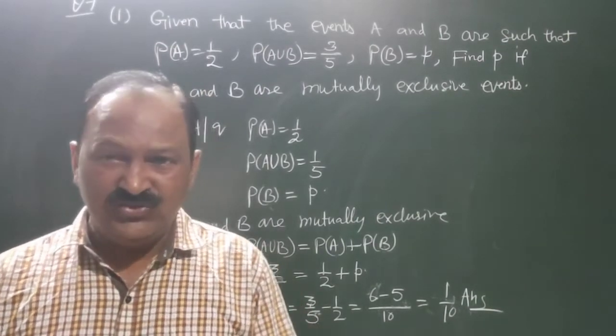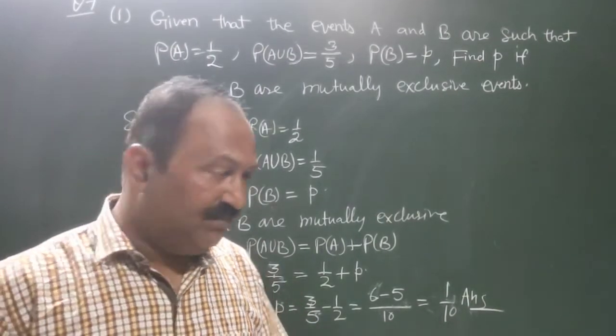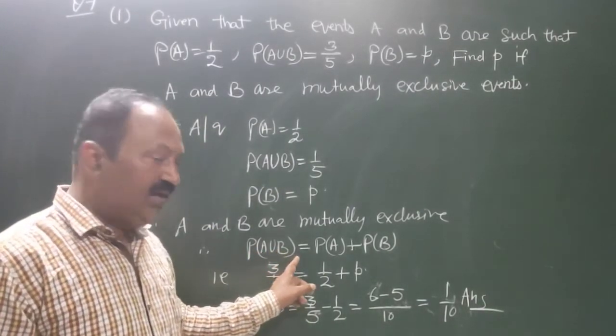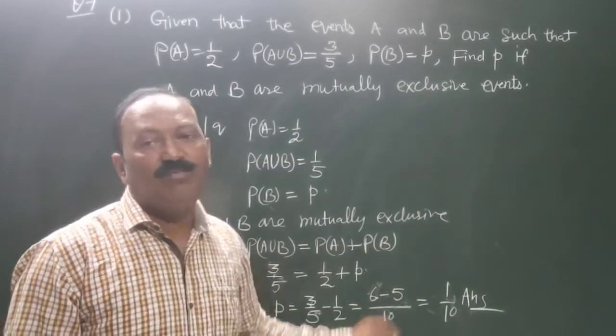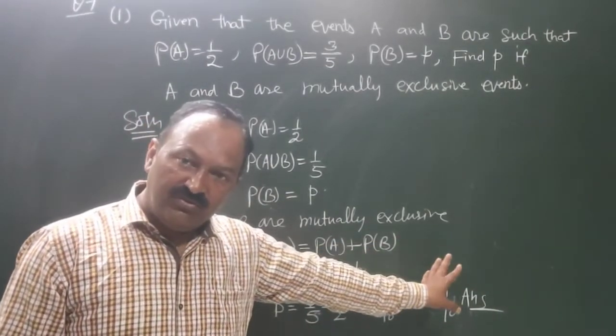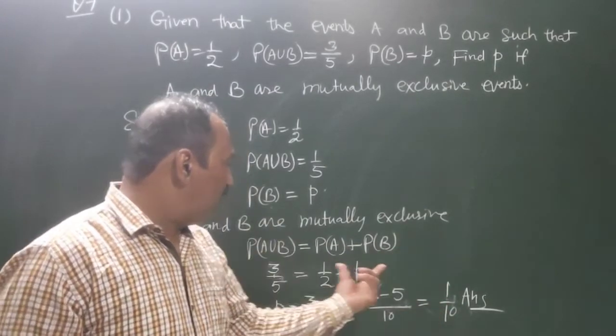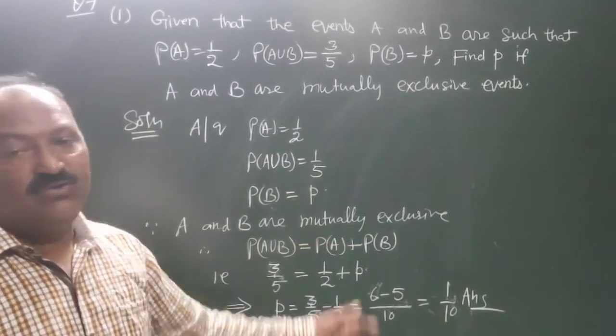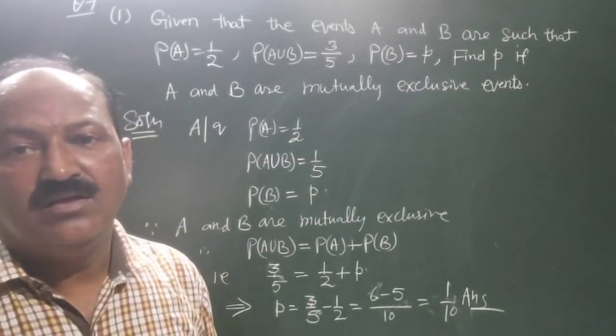Therefore, for mutually exclusive events, the formula becomes P of A union B is equal to P of A plus P of B. Because P of A intersection B is equal to 0, therefore minus 0 we get this formula. P of A union B is equal to P of A plus P of B.